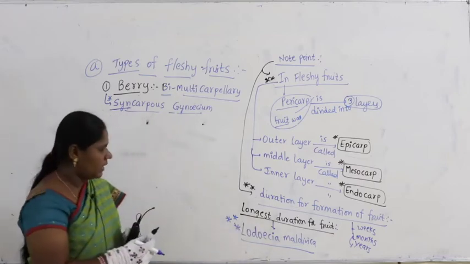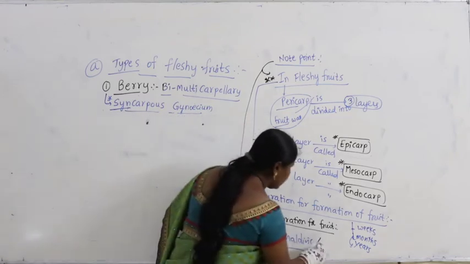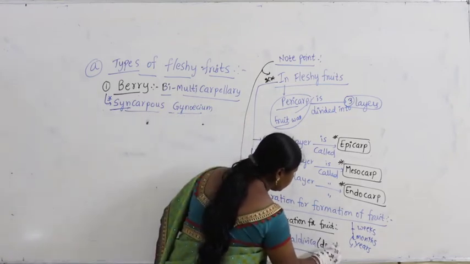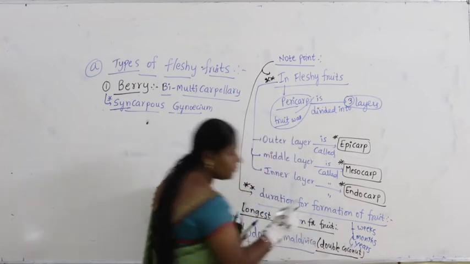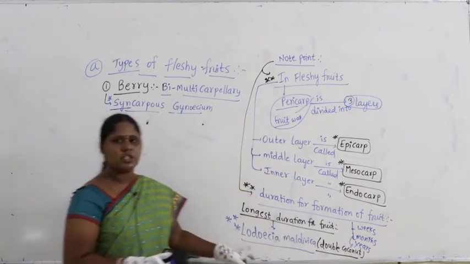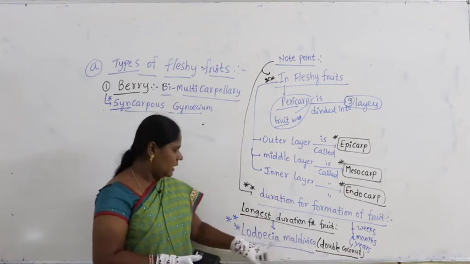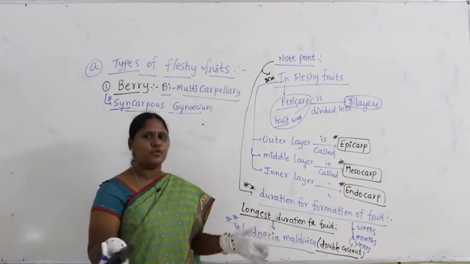This is the scientific name, commonly called double coconut. Guys, I hope it is visible. Lodoicea maldivica is also the largest fruit.